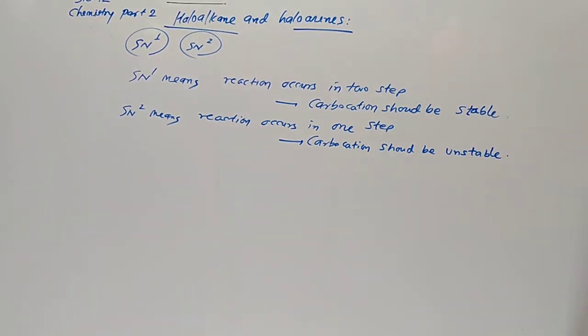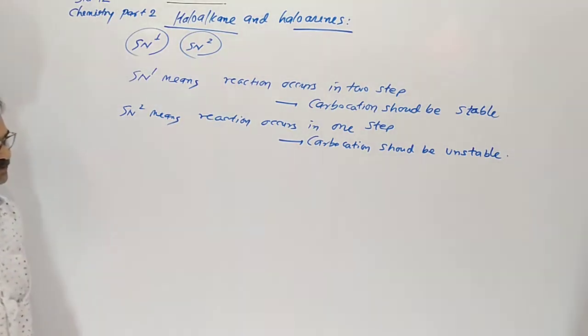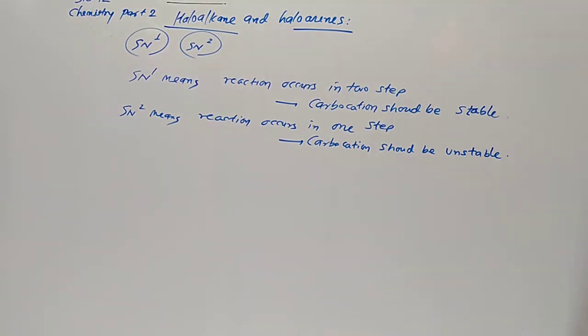SN1 reaction occurs in two steps, and the carbocation, the positive charged carbon, should be stable. In the SN2 reaction, it occurs in one step and the carbocation should be unstable. This is our main note.